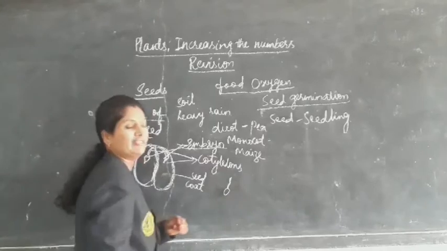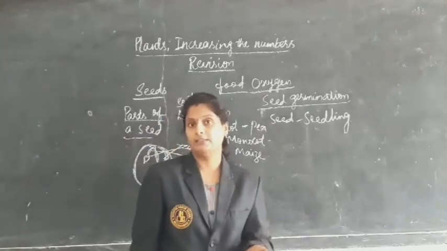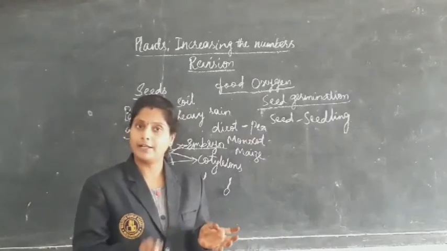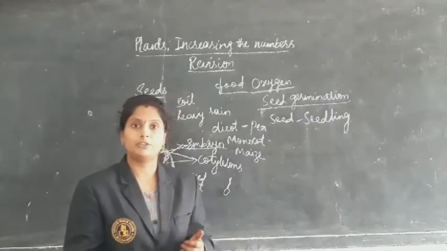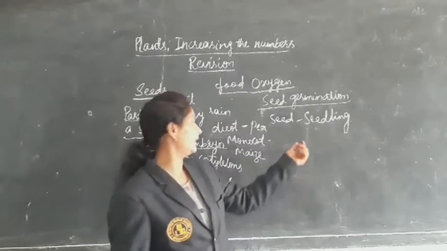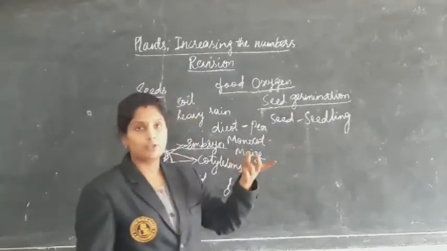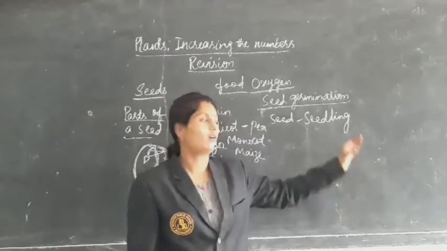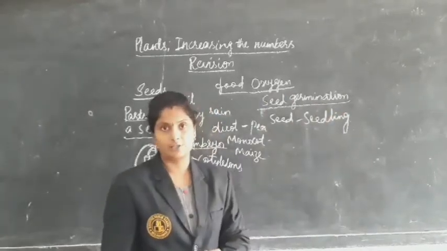White portions come out from the seeds when they are soaked in water for one day, and after that we tie them in a moist cotton cloth. After two days you can see the white portions coming from the seeds. That is the seedling. That process we call seed germination.